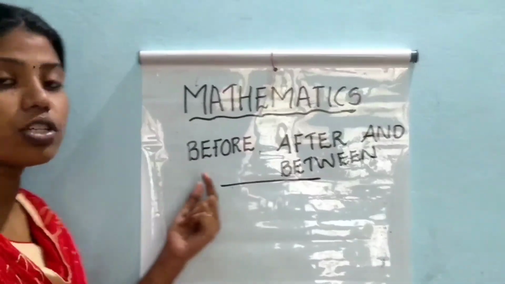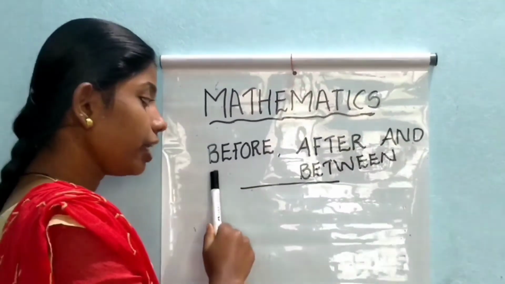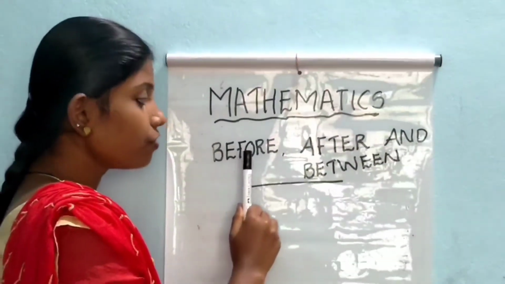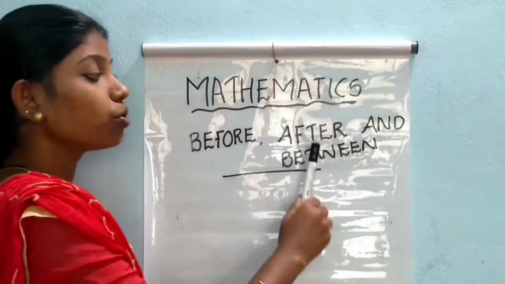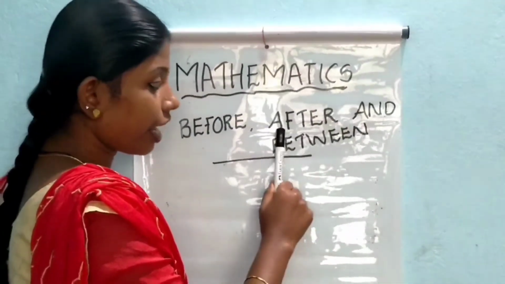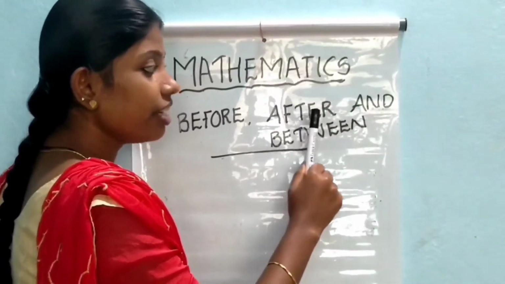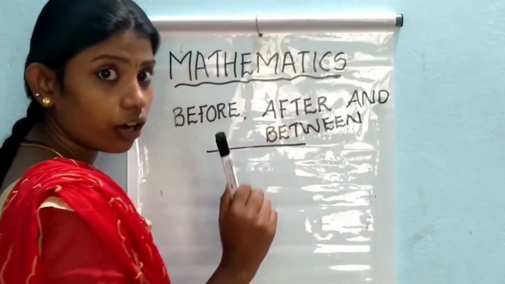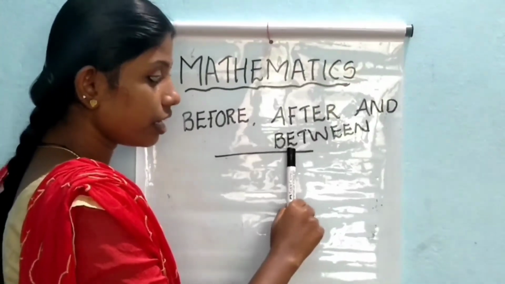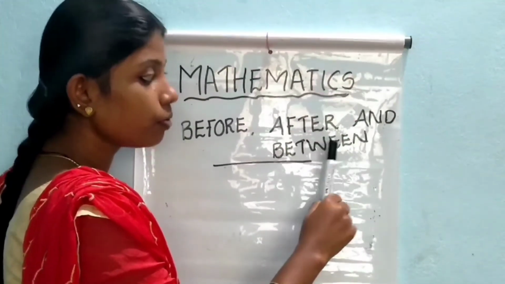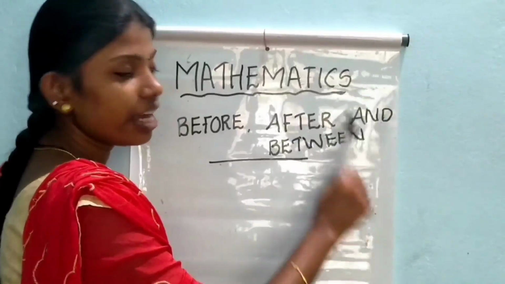Between. Okay, how do you spell before? B E F O R E. Before. Then how do you spell after? A F T E R. After. How do you spell between? B E T W E E N.